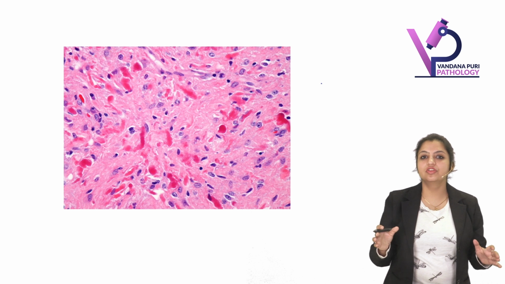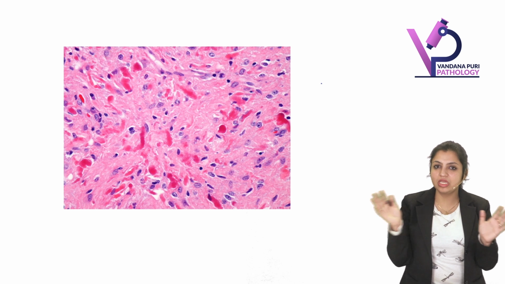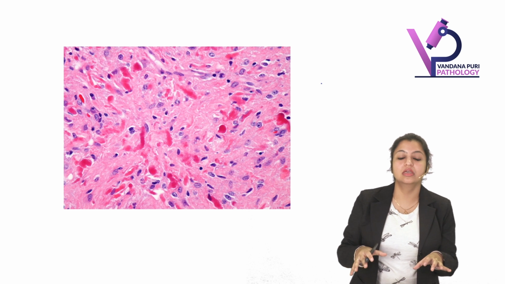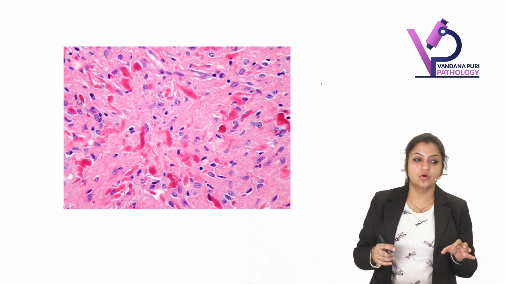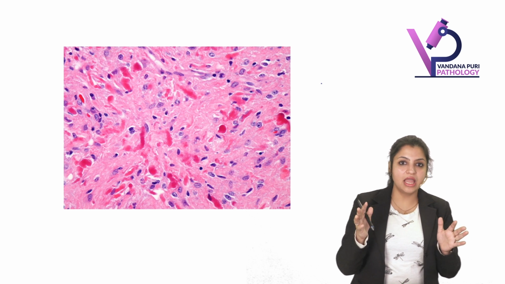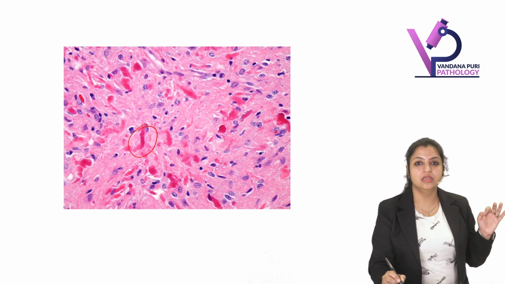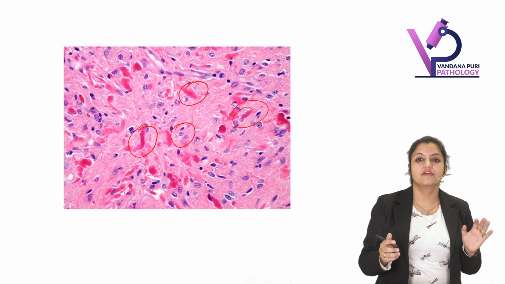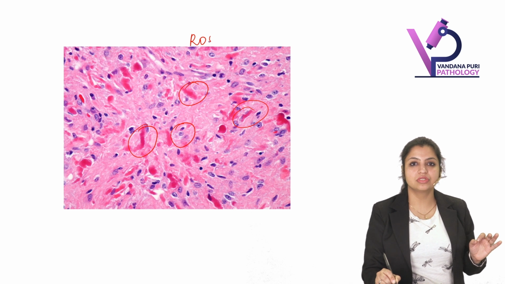The majority of the tumor is made up of two areas, hypo and hypercellular areas. There are lots of cystic areas which you can see, and also lots of pilocytic cells, that is bipolar cells, and you see these pink color threads, pink color fibers here. So all these pink color fibers here are what? Rosenthal fibers. They are called Rosenthal fibers.